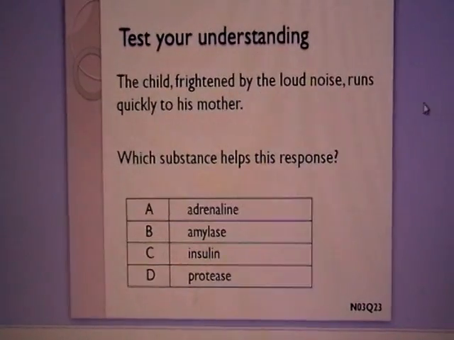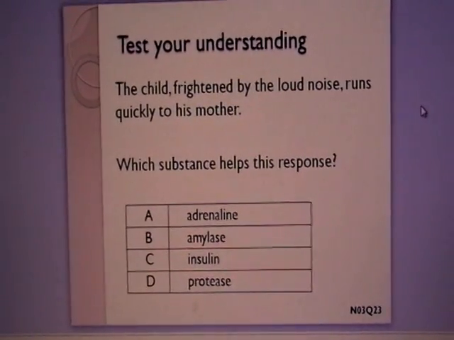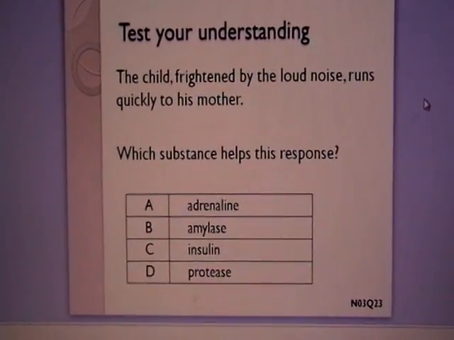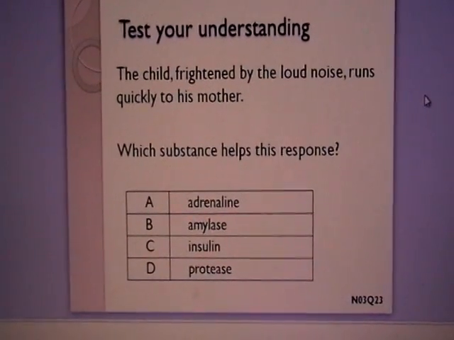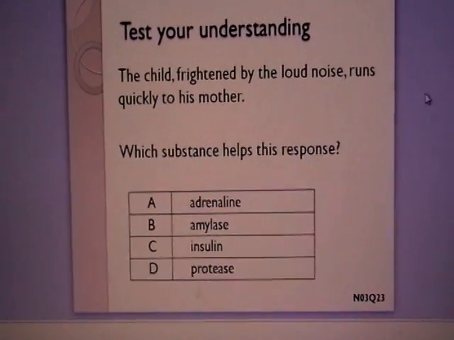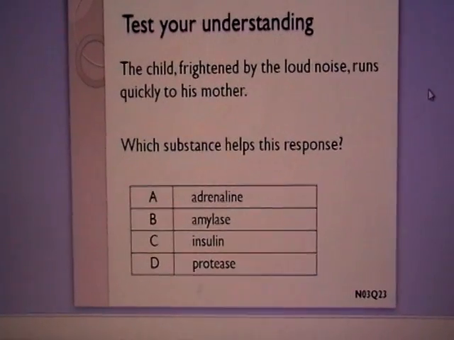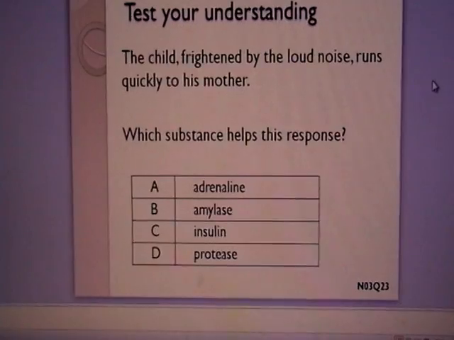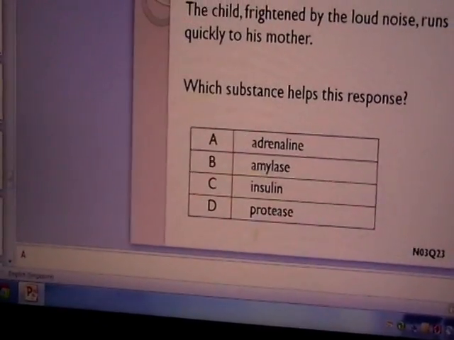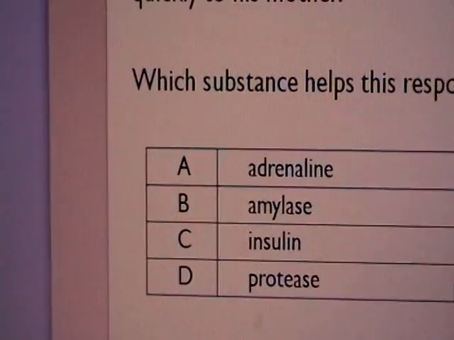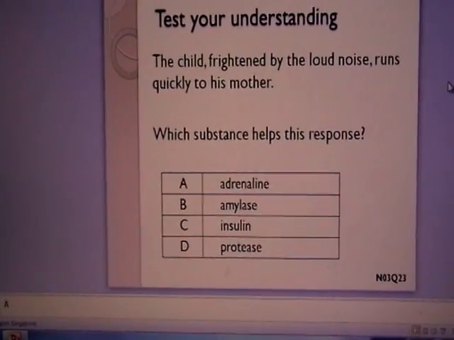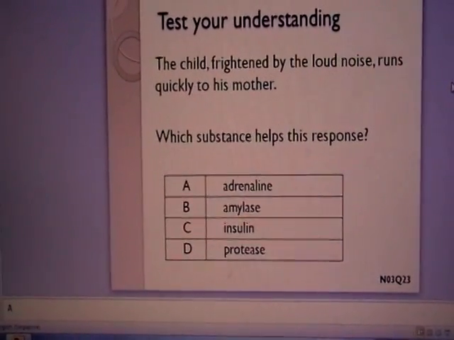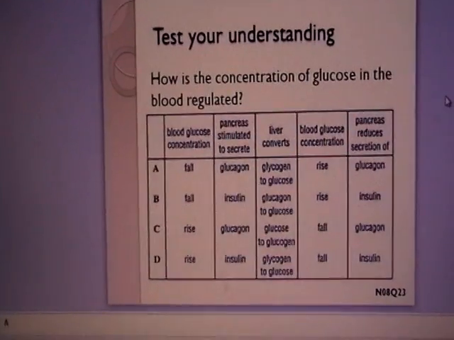Next question. Let's say when a child is frightened by a loud noise, he runs quickly to his mother. What substance helps this response? Pause the video, think about the answer, and then get back again. Okay? So the answer should be A. Very straightforward. Adrenaline, which is released during states of emergency, will cause this behavior.